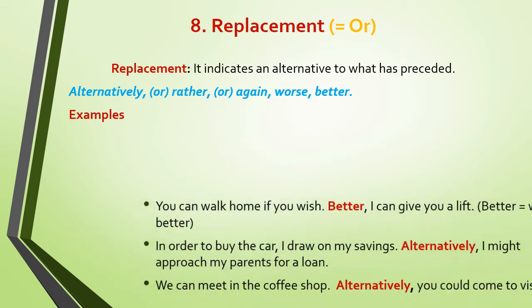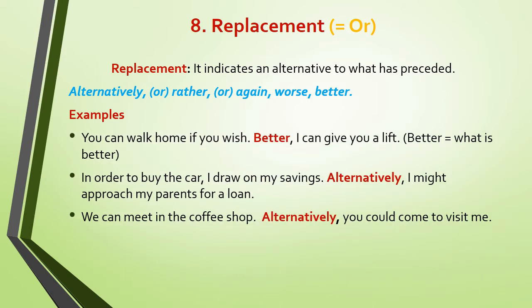Here are some examples. You can walk home if you wish. Better, I can give you a lift. Here we mean by better what is better, and it is not part of the sentence as you see. This sentence is different from the sentence, for instance, John is taller, or my mark is better than your mark. This is not the case of a conjunct. Here better means or, an alternative, and it is a better alternative. The second option is better than the first option.